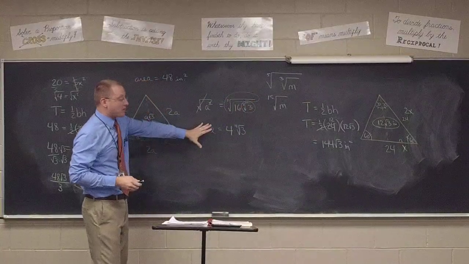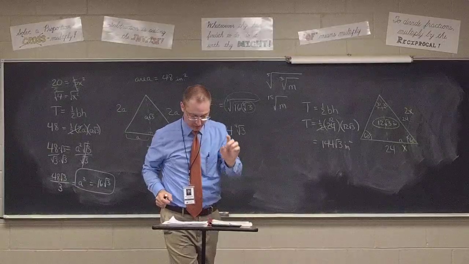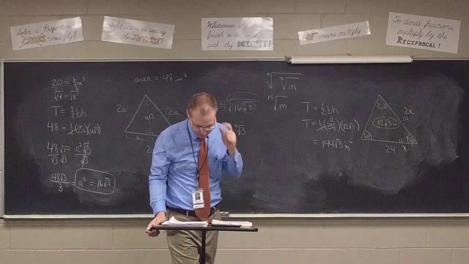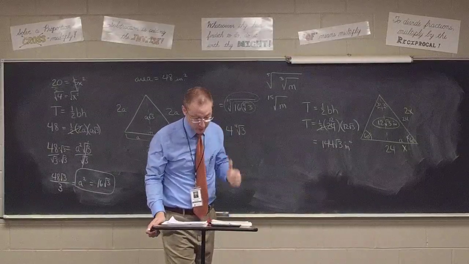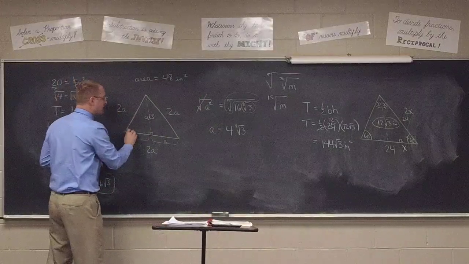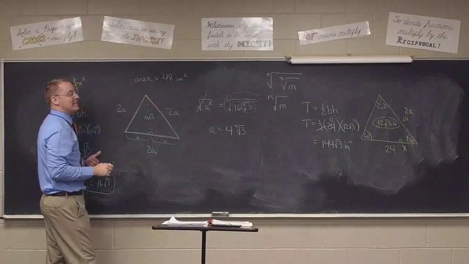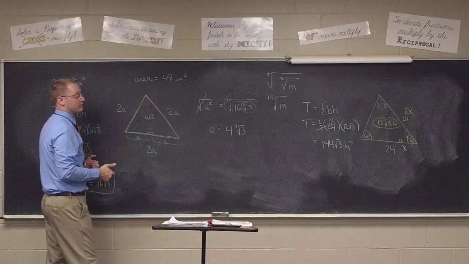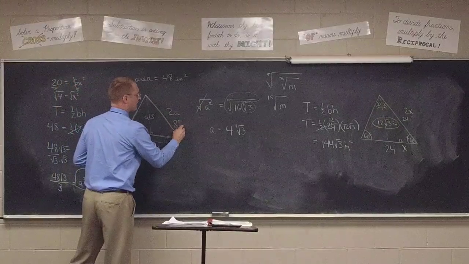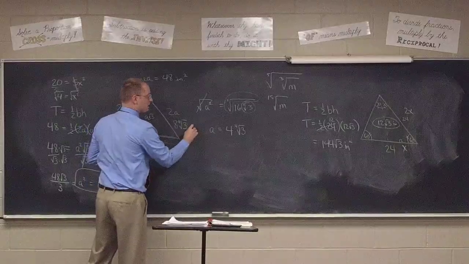All right, that's a, but that's not what the problem said to find. What did the problem say on number 16 to find, Kendall? Find one side and the altitude. Class, how big is each side? 2a. So how big is one side, class? 8 times the 4th root of 3. 8 times the 4th root of 3 inches.